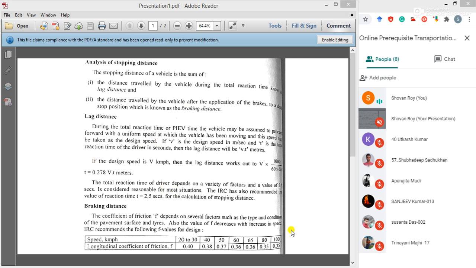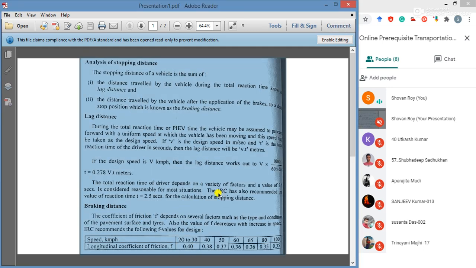Now this is the lag distance. So simply, lag distance is V into T. If V is in kilometer per hour, then we can convert it as 0.278 Vt meters. So if in any problem it is mentioned, suppose, 80 km per hour, then simply we multiply 0.278 with this 80, and we can easily calculate the distance in meters. Okay, next is braking distance, after lag distance.